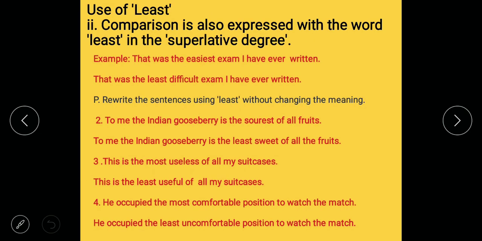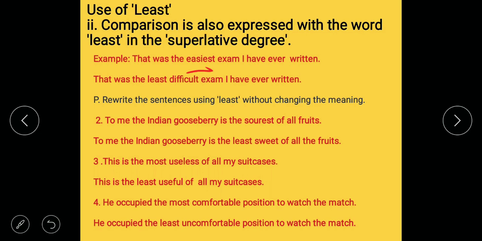Now next question, use of least. Comparison is also expressed with the word least in the superlative degree. That was the easiest exam I have ever written. That was the least difficult. When you are using least, then you have to use the opposite form. Easy's opposite form is difficult. Least difficult exam I have ever written.